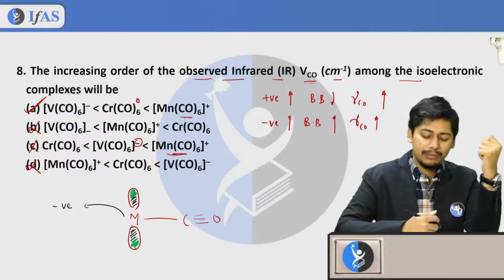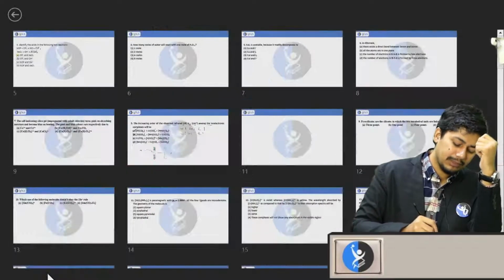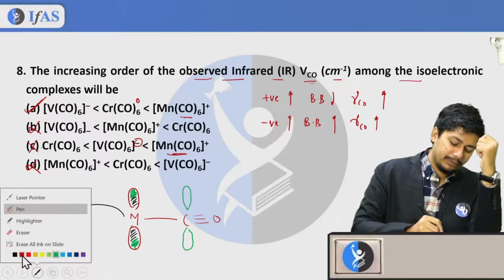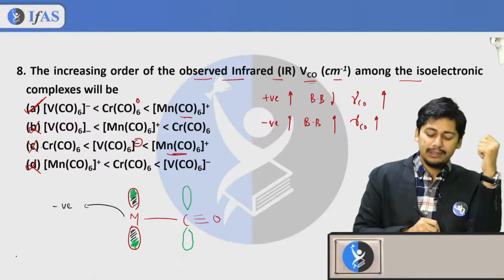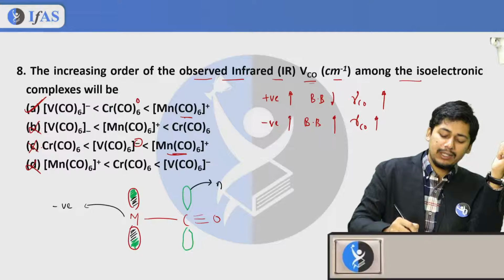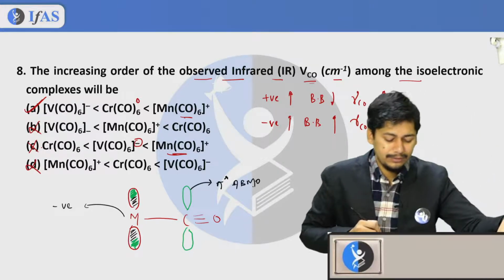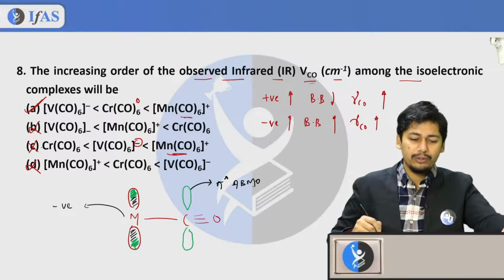So what happens here? It finds a local orbital of carbonyl, which is the pi star anti-bonding molecular orbital.